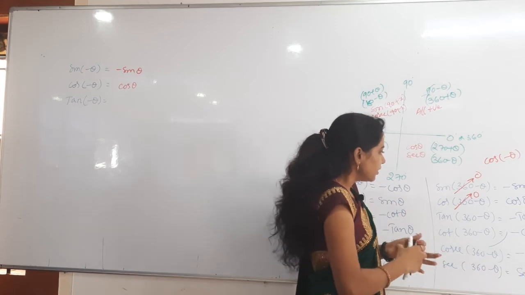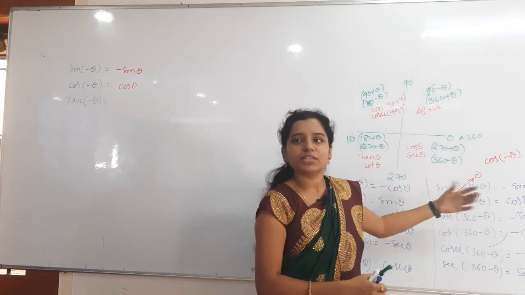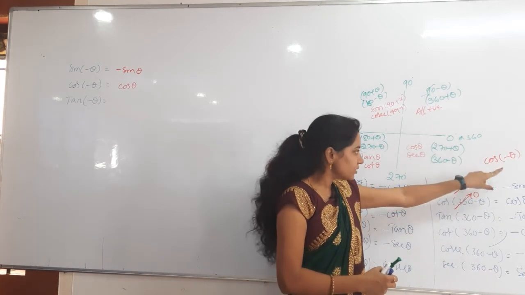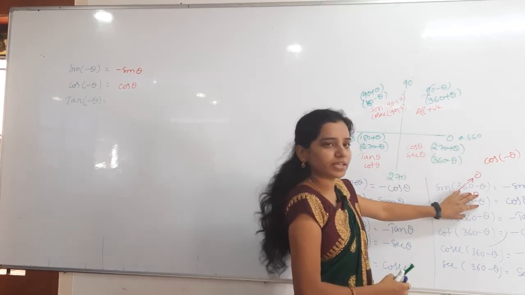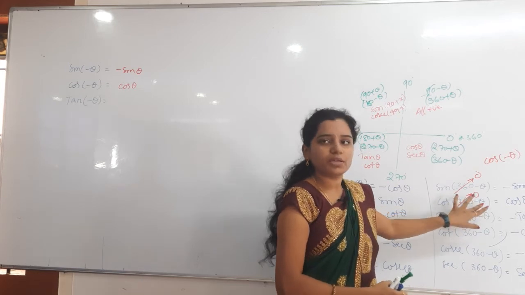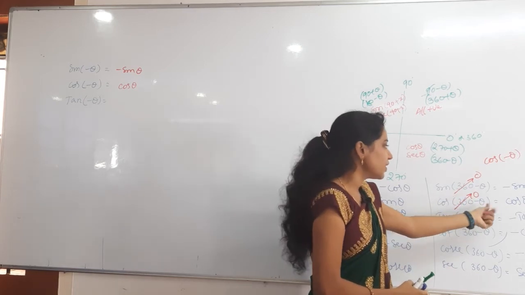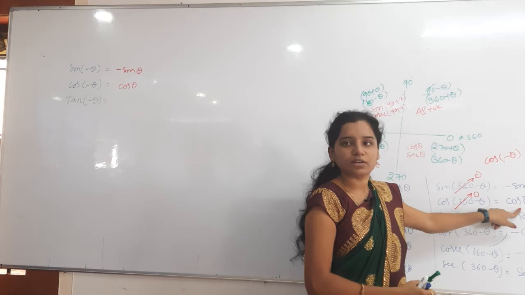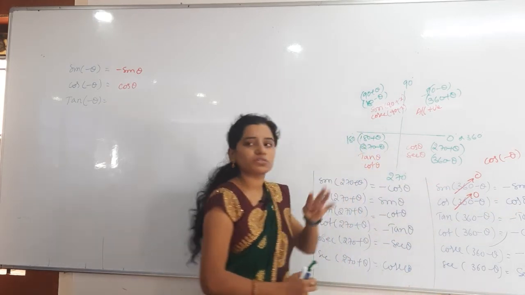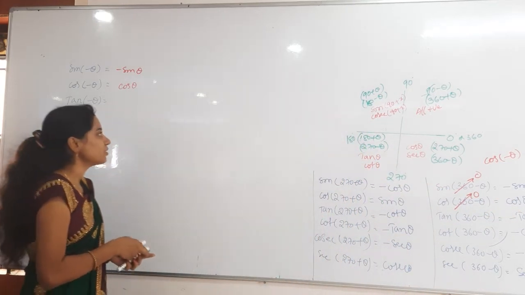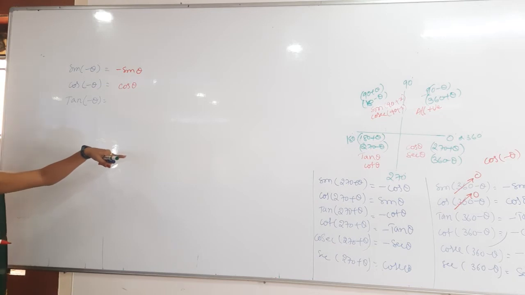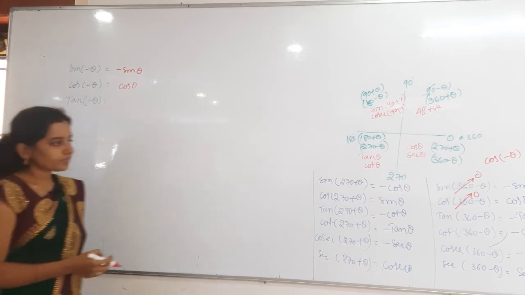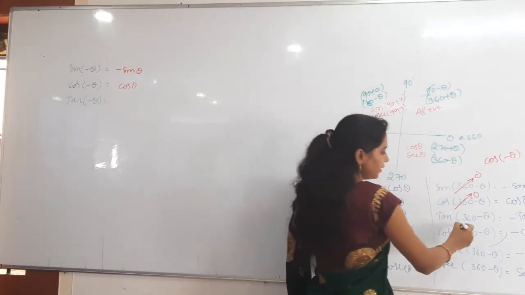So here 360 is there means nothing is there, 0 is there. Here 0 or 360 we are taking. So instead of 360 I will take 0. 0 minus theta will be minus theta. So cos minus theta will be what? Plus cos theta only. Why? Because we are dealing with the fourth quadrant. In the fourth quadrant what happens? Cos will be plus. So cos minus theta will be just cos theta only. You understand that? Otherwise shall I repeat? Understand that, right?